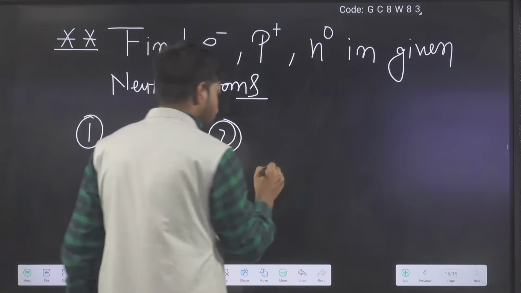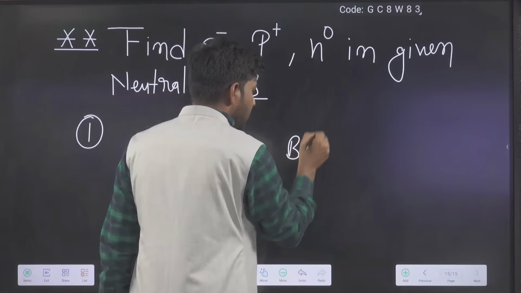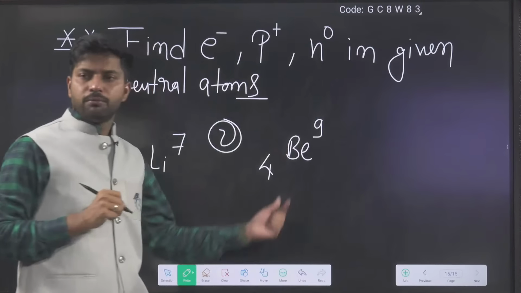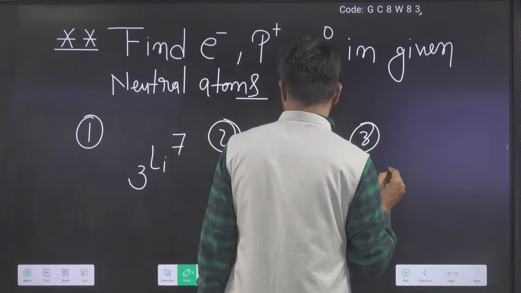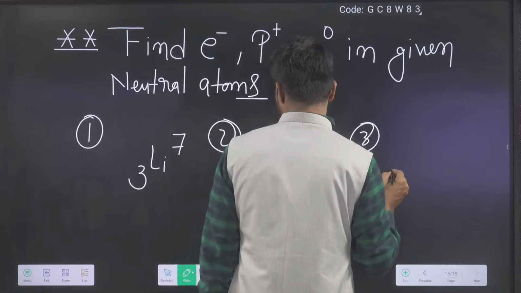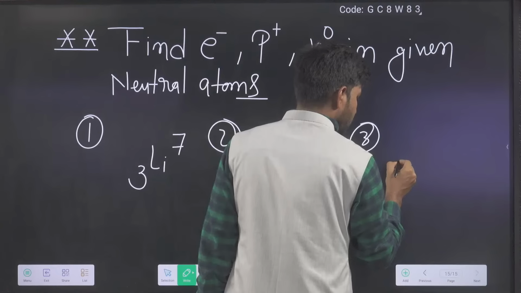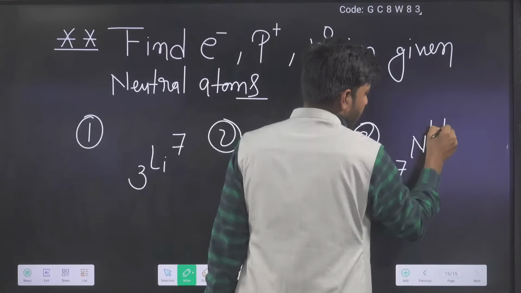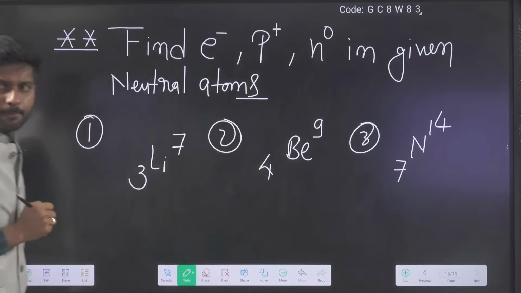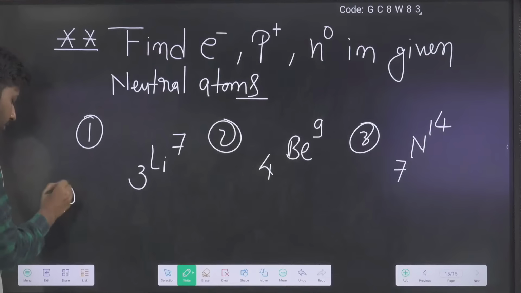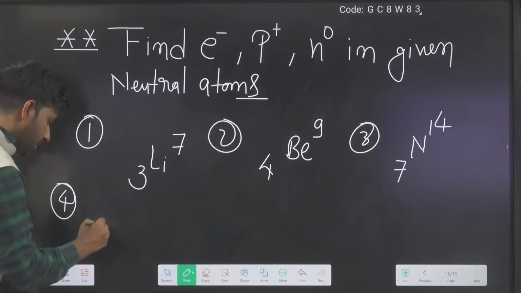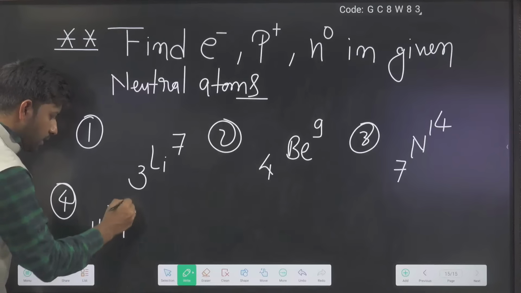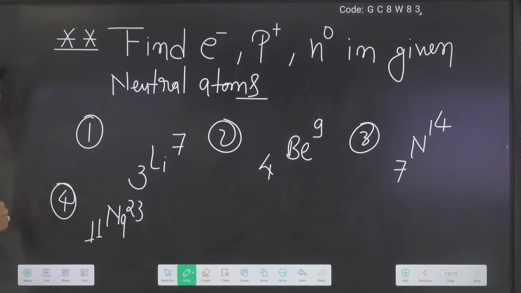Second, 4Be9, beryllium 9. Third, just do 7 and 14 in this. Fourth, 11Na23, in this also find.